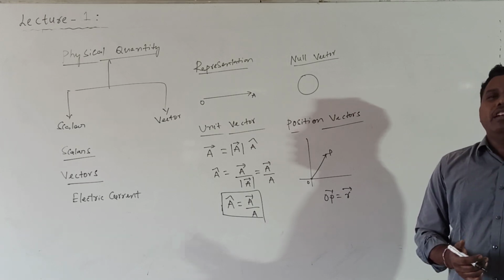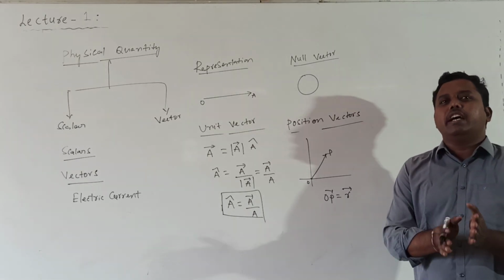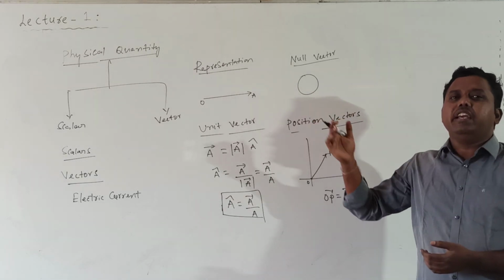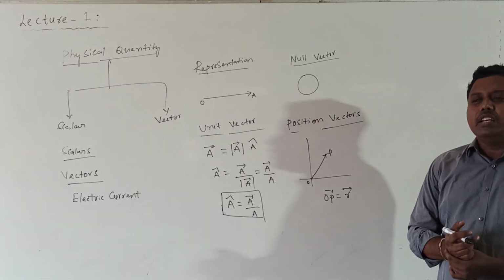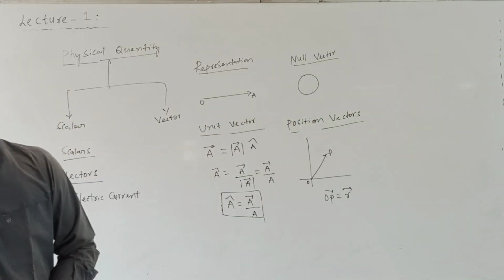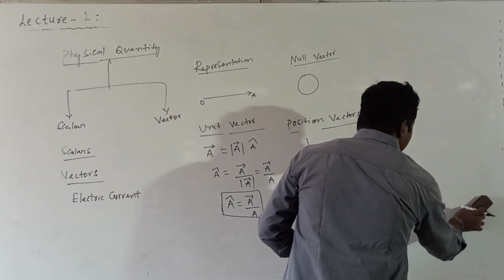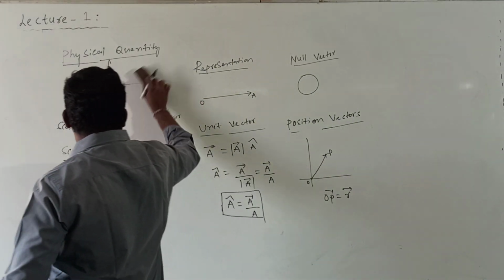When are vectors called equal vectors? When two vectors have equal magnitude and equal direction, they are said to be equal vectors. Okay, so these definitions you already studied. So this is for the representation, unit vector, null vector and position vector. After completion of this, next we will discuss